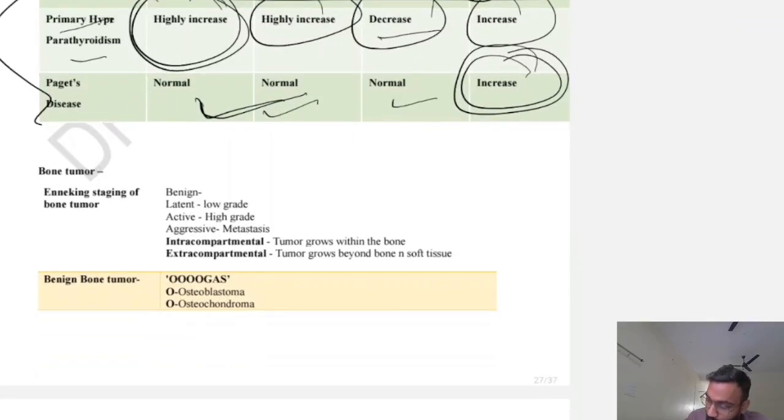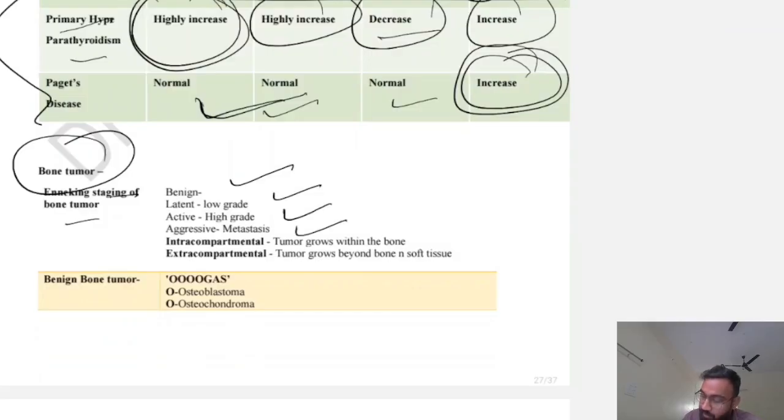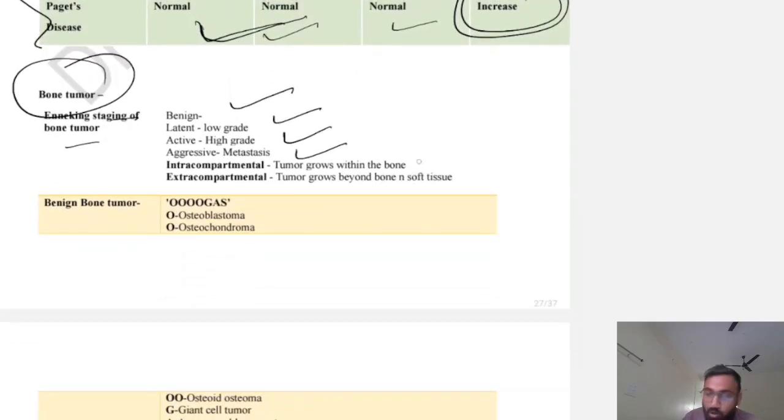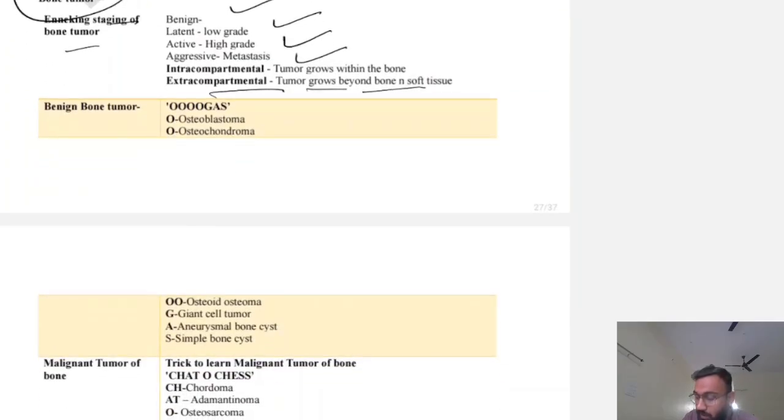Next topic is bone tumor. So bone tumor has a staging. In benign, it is latent, low grade, high grade or aggressive, and metastasis. Intracompartmental tumor grows within the bone. Extracompartmental tumor goes beyond the bone into the soft tissue. Okay. Now the benign bone tumor.